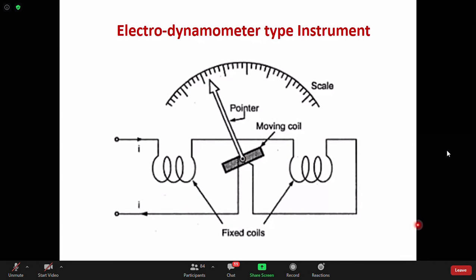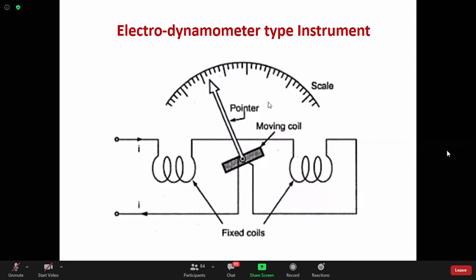That is why the deflecting torque will be proportional to the power: IF into IM, where IF is the fixed coil, the load current, and the moving coil current is proportional to the voltage. So IF into IM into cos phi will be proportional to the power. In that way, this dynamometer type instrument can measure the power.